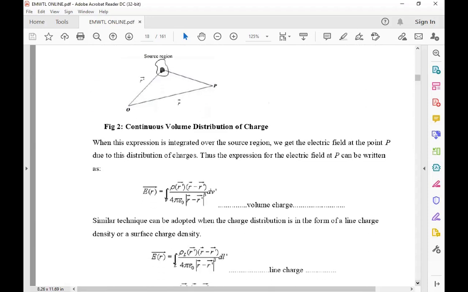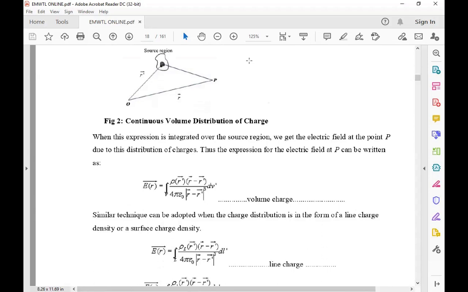So see here, there is a continuous volume charge distribution. In that volume charge distribution, you can take the integral. Why am I taking the integral? The formula says d E bar is equal to dq by 4 pi epsilon naught r square into a r bar.